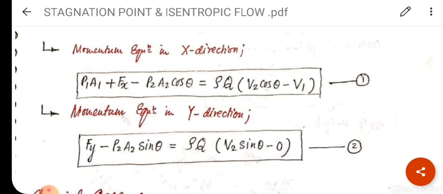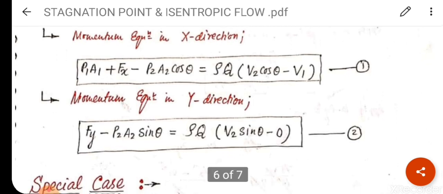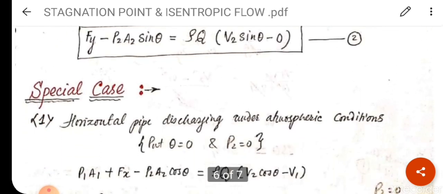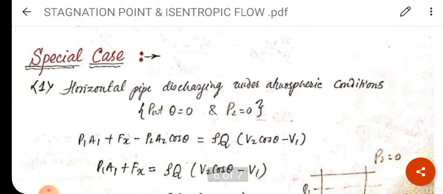Clear? Minus 0, because initially there is no velocity in y direction, or you can say downward direction. So this is equation number 2. Now we will discuss a special case for this topic, a special case based on this concept.